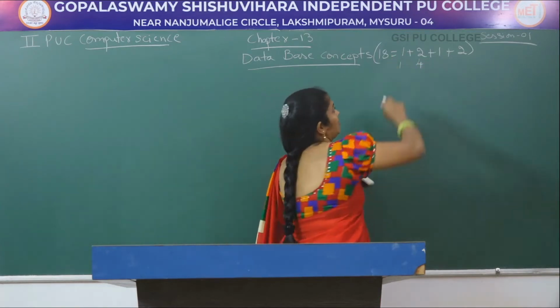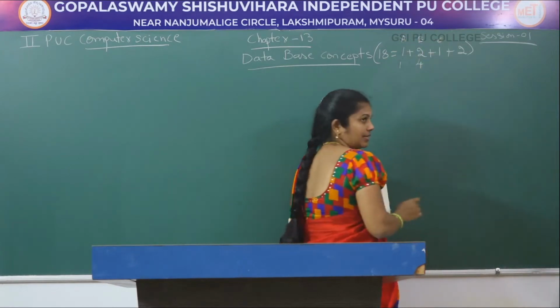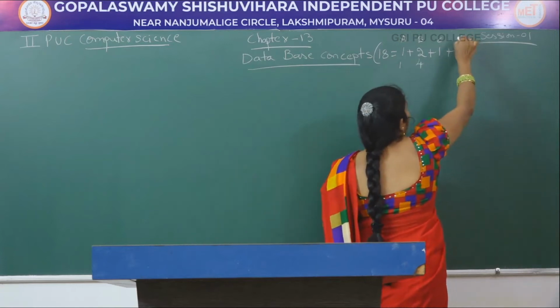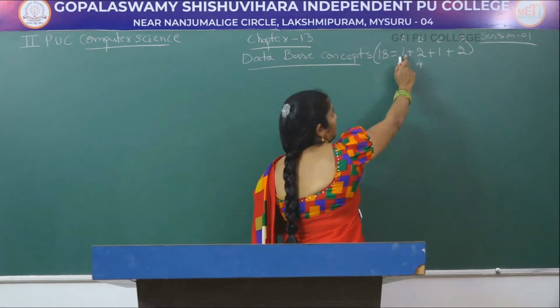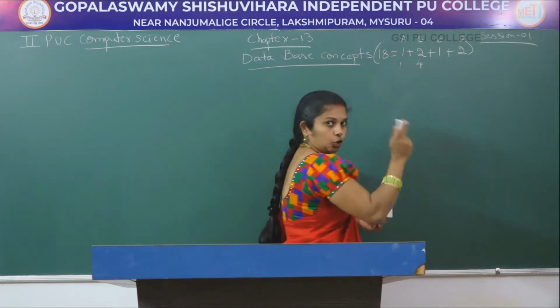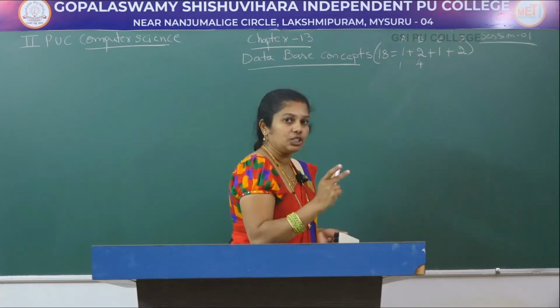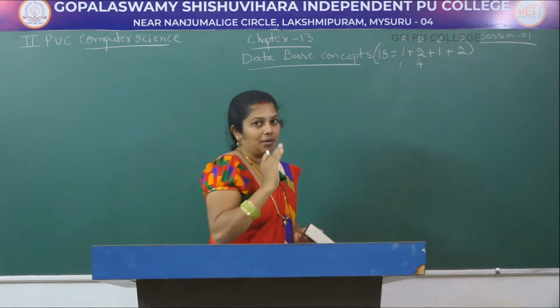In part A, 1 question, in part B, 2 questions, in part C, 1 question, and in part D, 2 questions you will get in the annual exam. In part A, 1 question carries 1 mark. In part B, each question carries 2 marks, so 4 marks. In part C, you get 1 question for 3 marks.